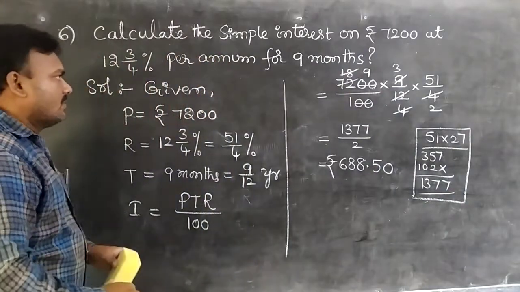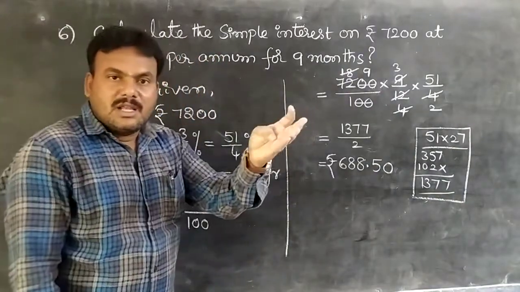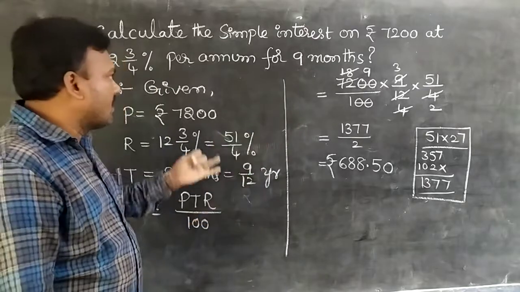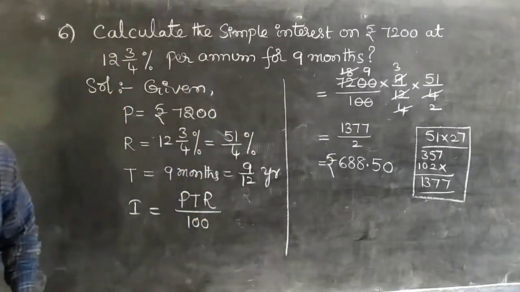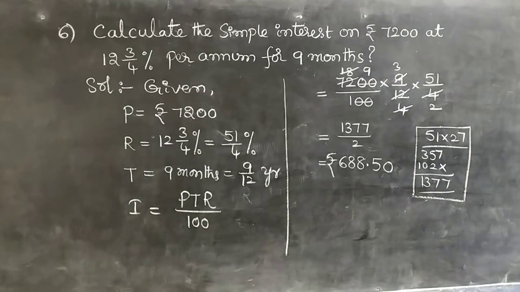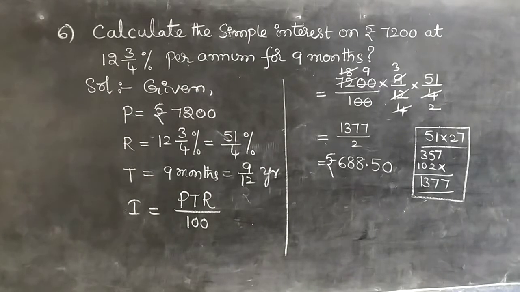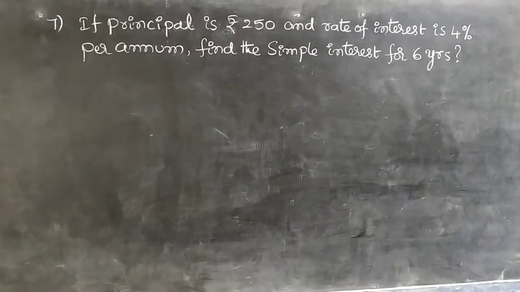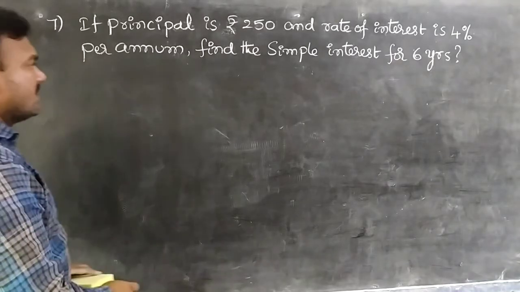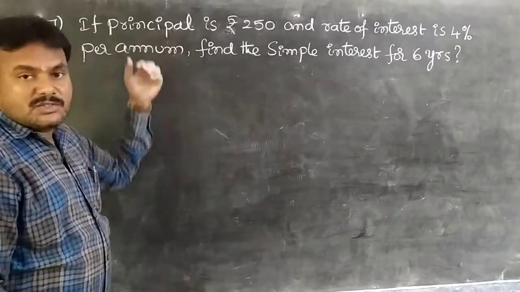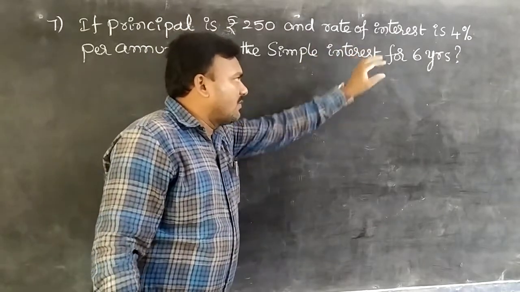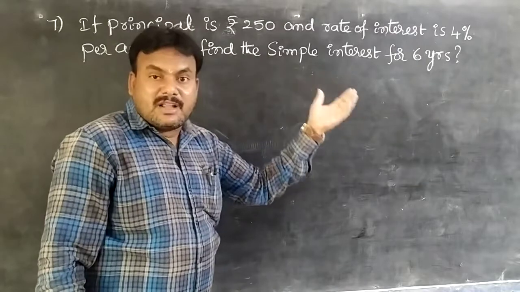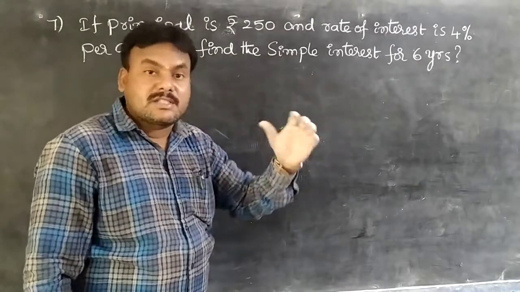Okay, so if it is given in years, months, days also, how to calculate? So observe this problem, students. Right. Observe carefully, students. This problem is given totally in words. If principal is 250 rupees and rate of interest is 4% per annum, both are same, students.